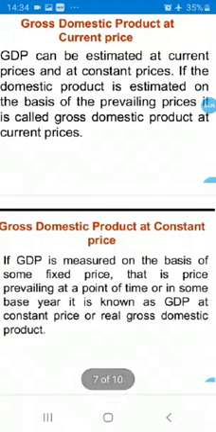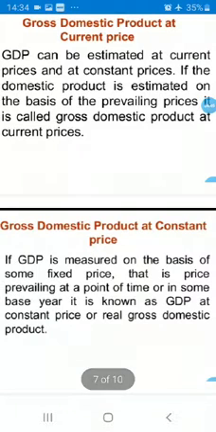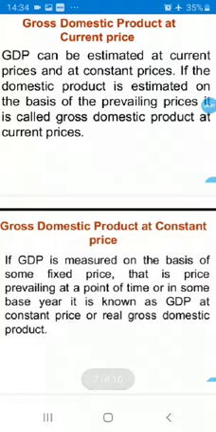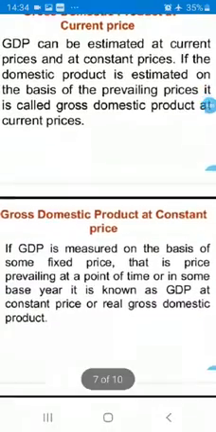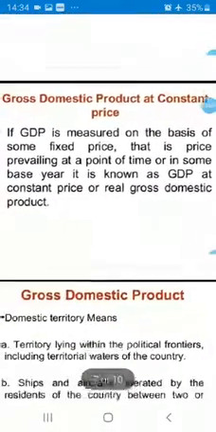You can say constant price means real GDP. Current price means nominal GDP. You can say constant price means base year or fixed price. Current price means present price.